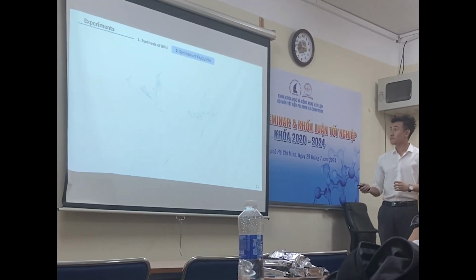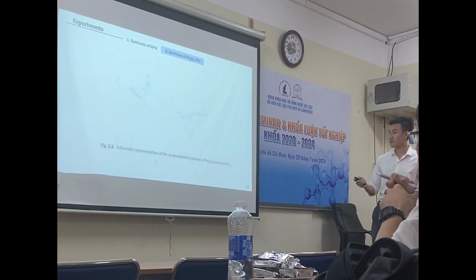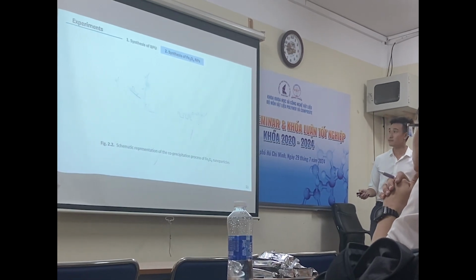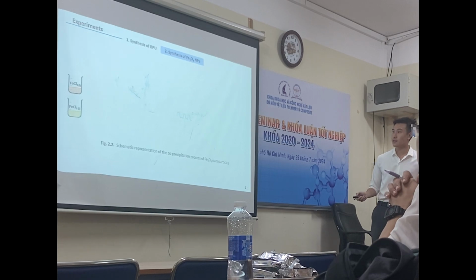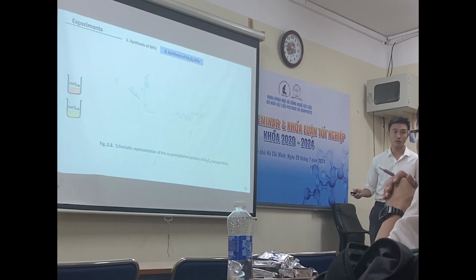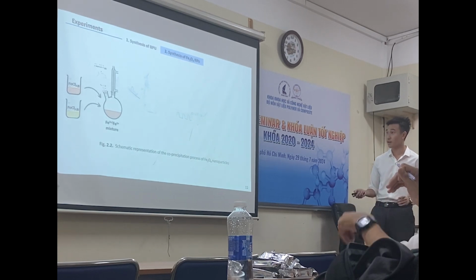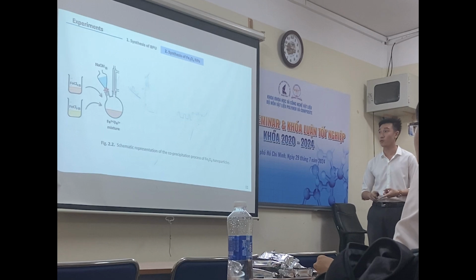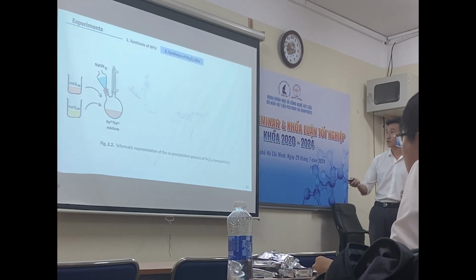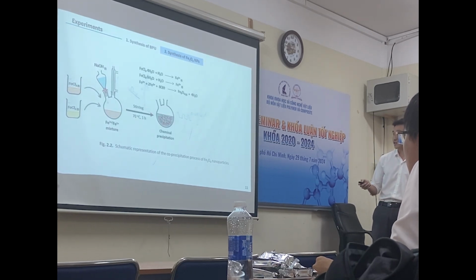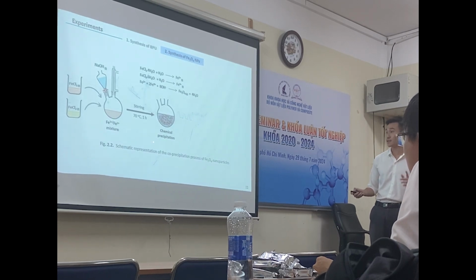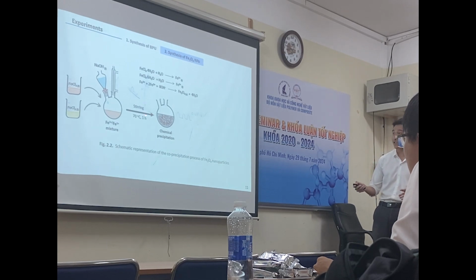In the second step, the magnetite nanoparticles were synthesized using the co-precipitation method. First, the iron 2 chloride and iron 3 chloride solutions were mixed to get a uniform solution. Next, the sodium hydroxide was slowly dripped into the mixture. The reaction system will be maintained at 70 degrees Celsius for an hour under strong magnetic stirring to form the chemical precipitation.